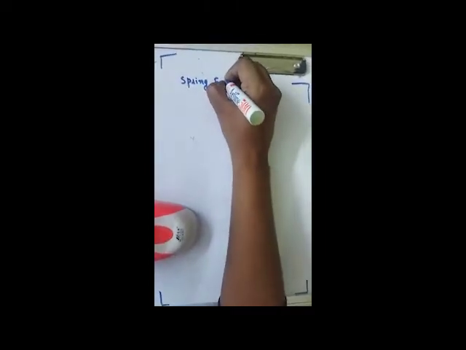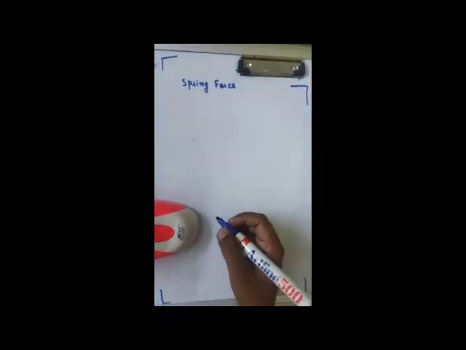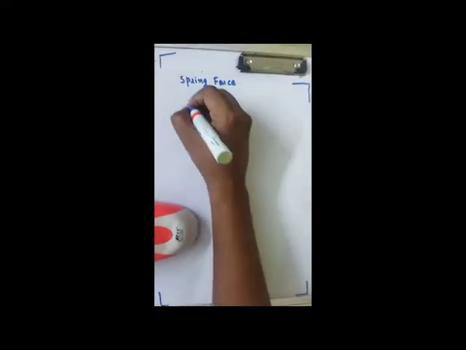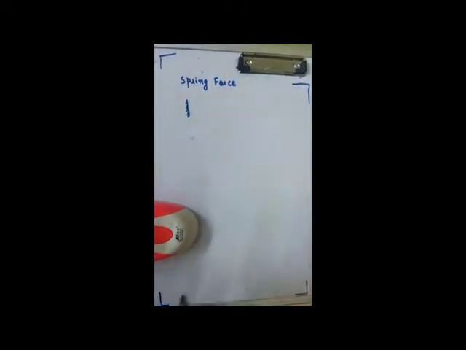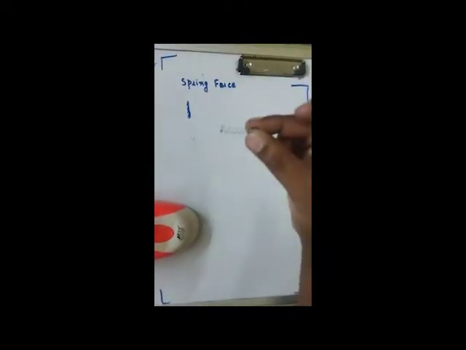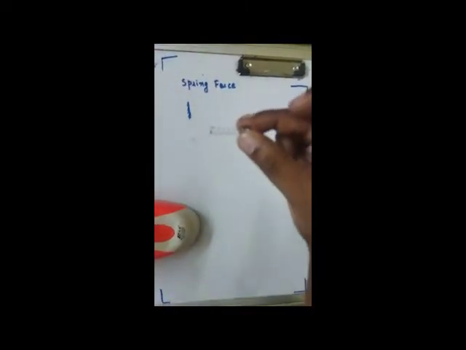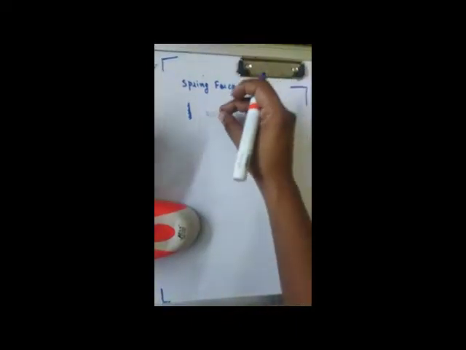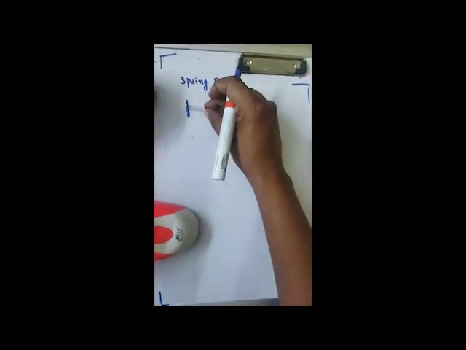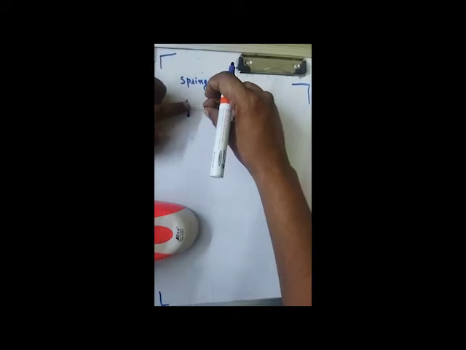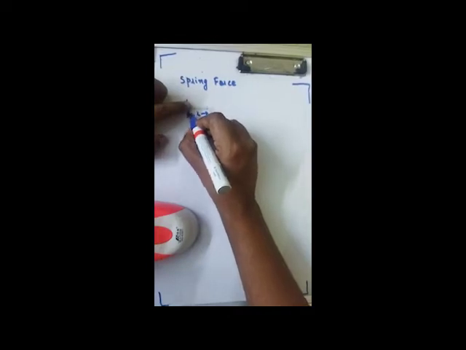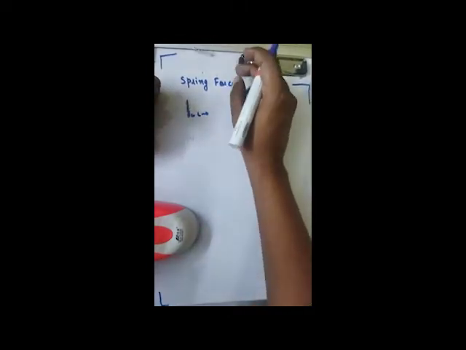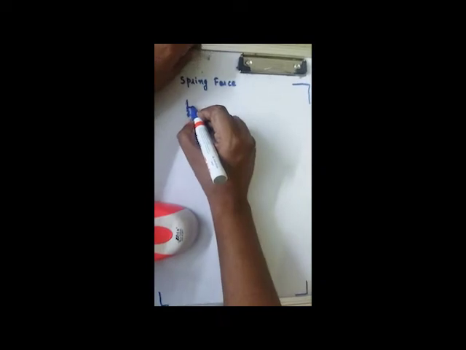So now we'll learn a little bit about spring force. Suppose this is a wall, and this is a spring. Now suppose I kept this spring adjacent to this wall. So this is the natural length of the spring. So let's draw this spring.